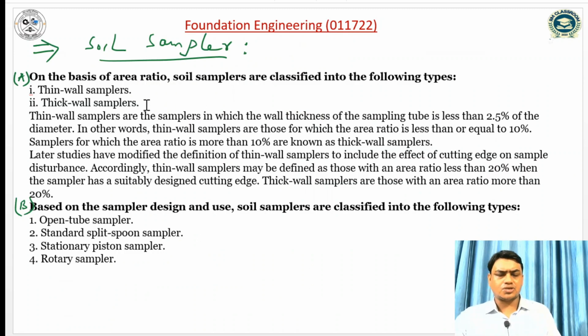These are the various soil samplers. Soil samplers can be divided into thin wall samplers or thick wall samplers, and this can be categorized on the basis of area ratio. What is area ratio? I will discuss after these slides. Based on the sampler design and the use of soil, there are four types of sampler: open tube sampler, standard split spoon sampler, stationary piston sampler, and rotary sampler.